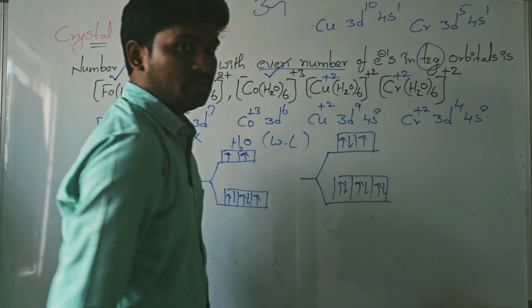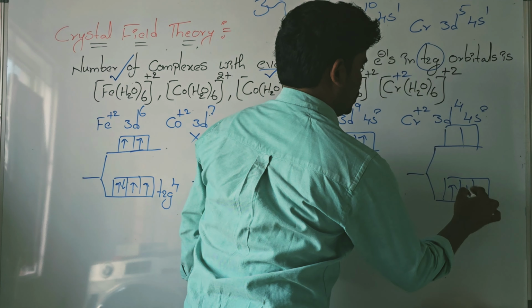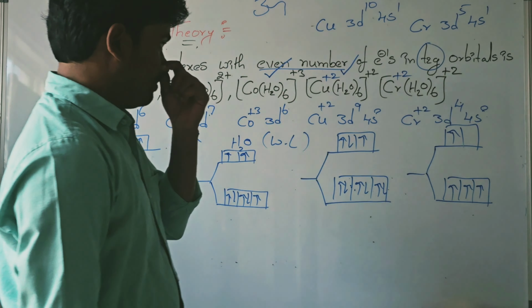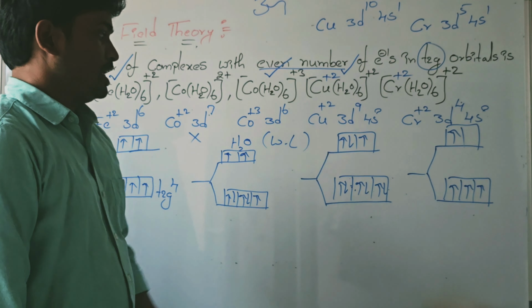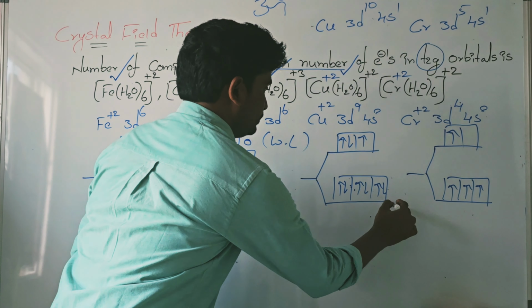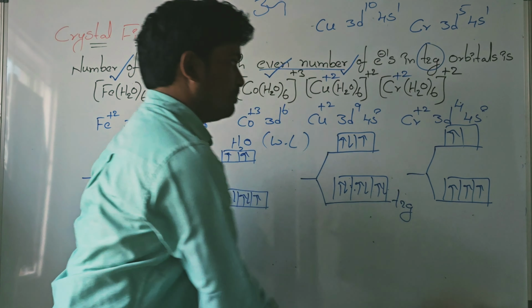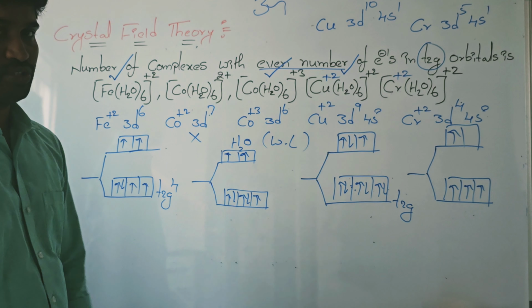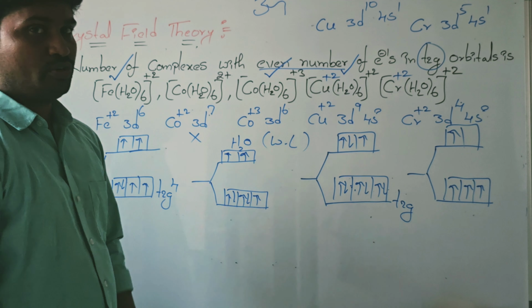Next here chromium plus 2, d4. d4 means in the T2G how many electrons? 1, 2, 3. Here the 4 is an odd number. So how many complexes? 3 complexes in the T2G having an even number of electrons. This is the question. Okay, students, go to the next question.